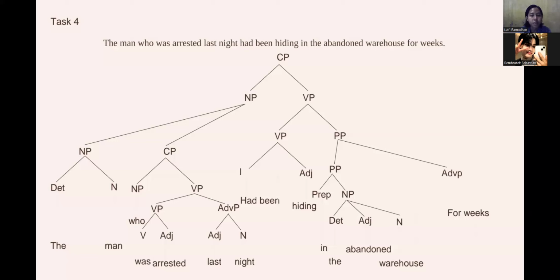Relative clause, who was arrested last night: the relative word who functions as the subject of the relative clause, the predicate is was arrested, and the complement is last night, an adverbial phrase of time. The sentence structure is rather complex due to the relative clause modifying the noun man. The complementizer, who, is a relative word that functions as the subject of the relative clause.